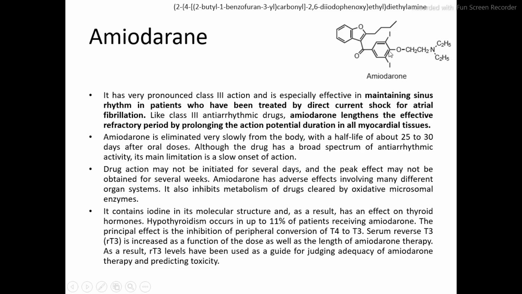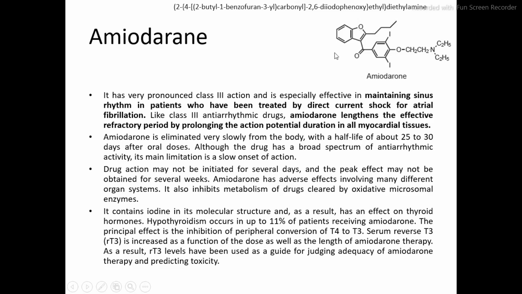Then 4 dash: 1, 2, 3, 4. So this is the 4 dash. Then 2-butyl. The numbering of this ring starts from the oxygen, so 1 and 2. So 2-butyl,